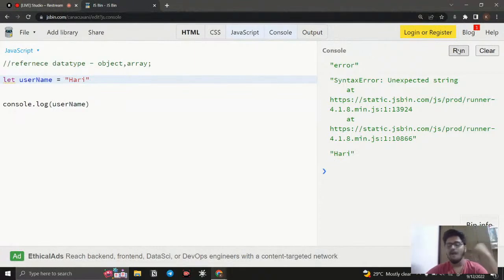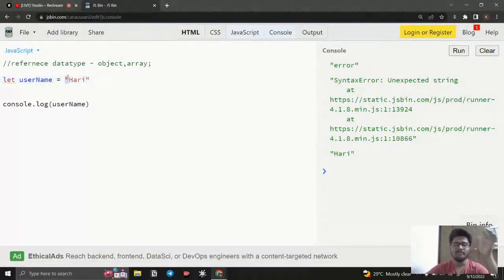What if I have data that has multiple values? How do I store it? For example, I have a student list, an employee list, employee details, student details, company details. Most things in the real world are objects and arrays, everything that has multiple things. So only in some cases do we use primitive data types.